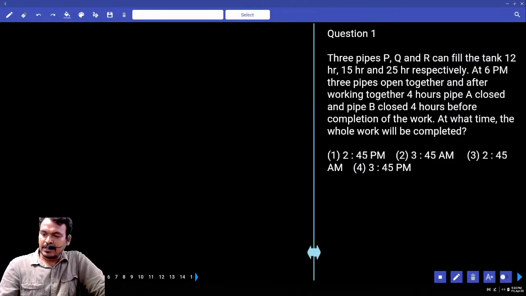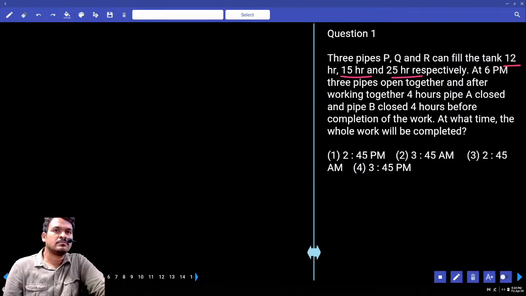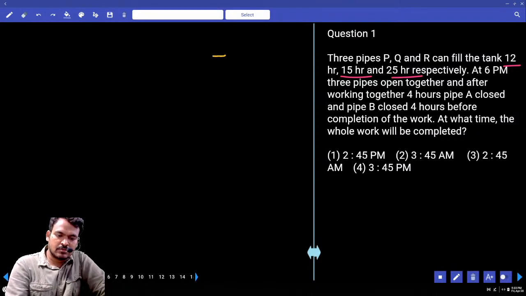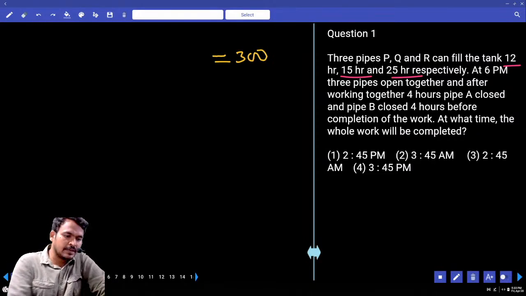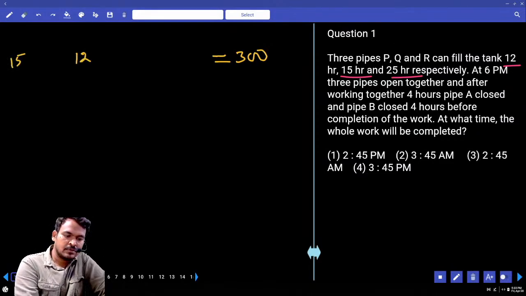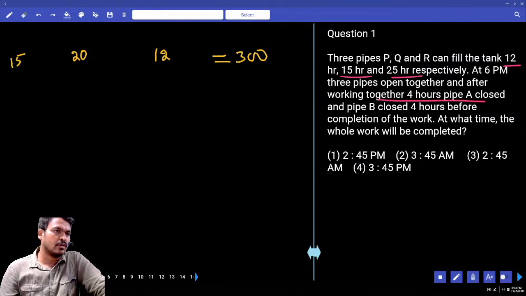What is the LCM of 15, 25 and 12? The LCM is 300, which means the total tank capacity is 300. 300 divided by 12 is 25 units per hour for the first pipe, 300 divided by 15 is 20 for the second, and 300 divided by 25 is 12 for the third.